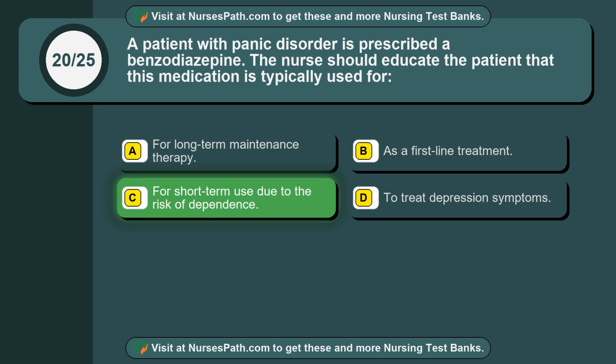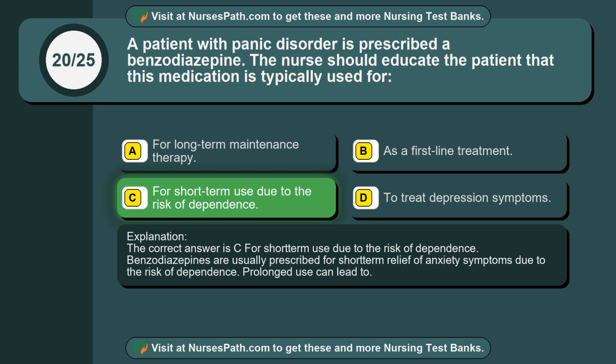The correct answer is option C. For short-term use due to the risk of dependence. Benzodiazepines are usually prescribed for short-term relief of anxiety symptoms due to the risk of dependence. Prolonged use can lead to